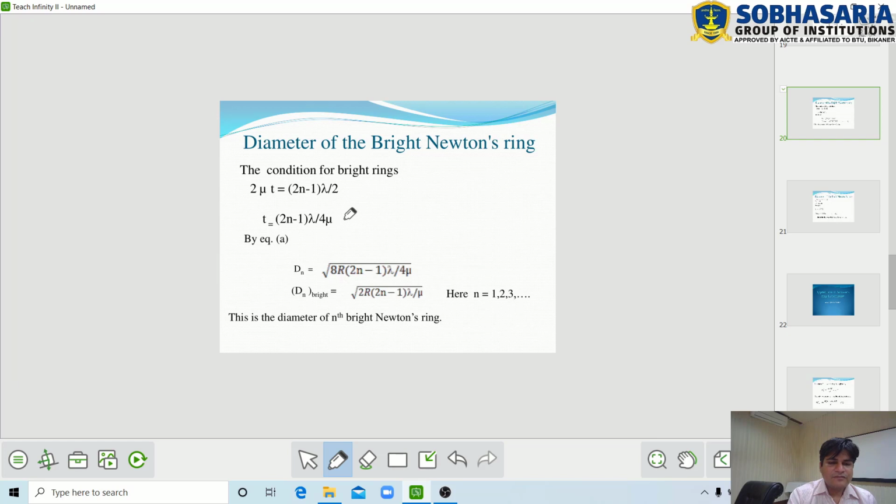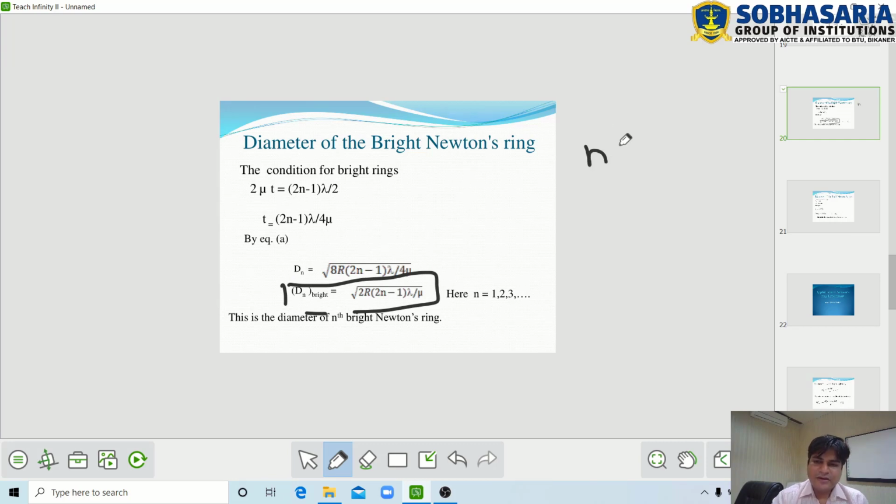When we substitute the value of t in equation A, we get the diameter of the nth bright Newton ring as square root of 8R (2n minus 1) lambda upon 4 mu. We can also write this as square root of 2R (2n minus 1) lambda upon mu, where n equals 1, 2, 3 and so on. This is the diameter of the nth bright Newton ring.